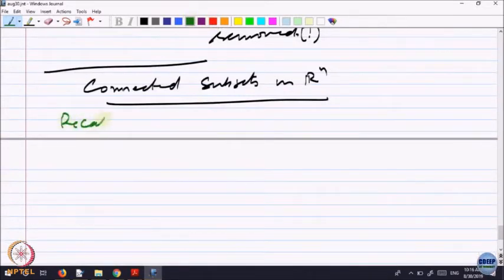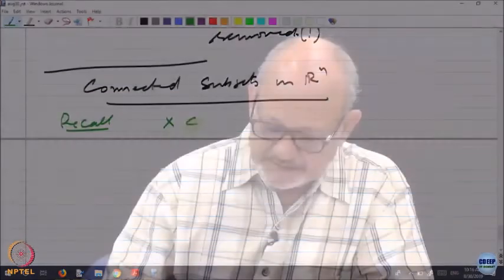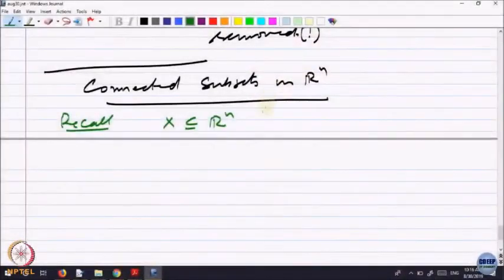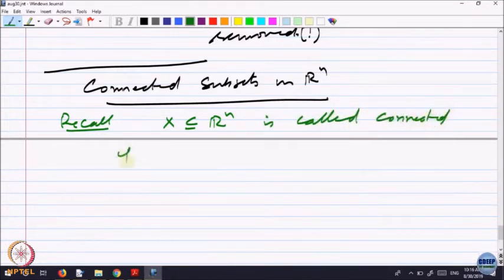So let us recall, because we did it some time back. A subset X contained in R n is called connected, if X does not have a separation.